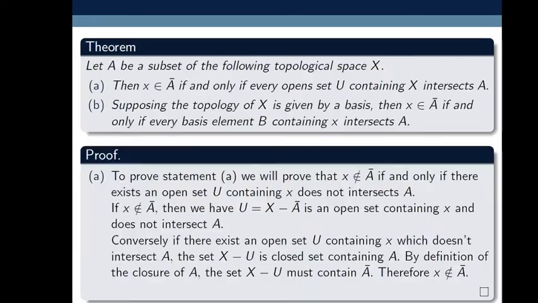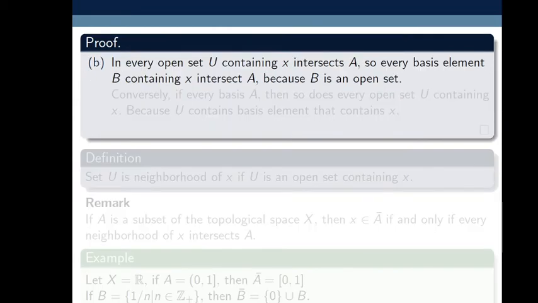Statement B. Supposing the topology of X is given by a basis, then X belongs to closure of A if and only if every basis element B containing X intersects A. Since every open set U containing X intersects A, every basis element B containing X intersects A because B is an open set.